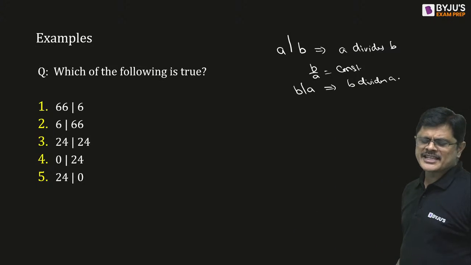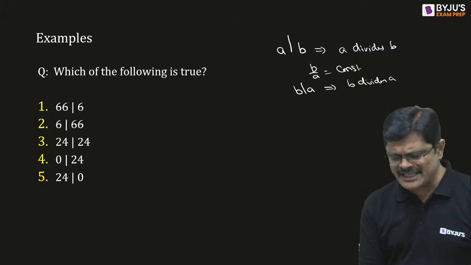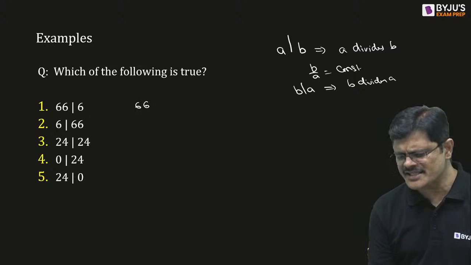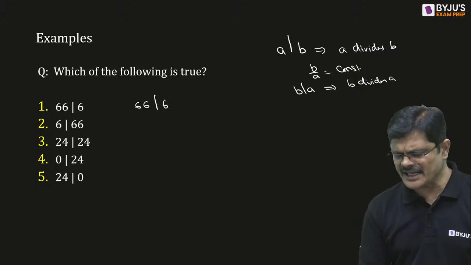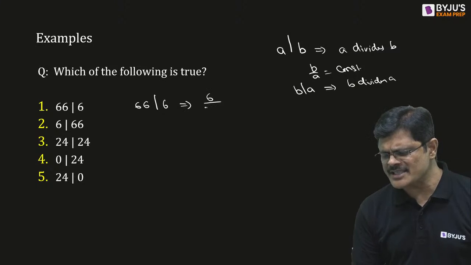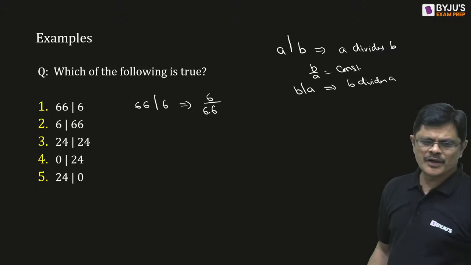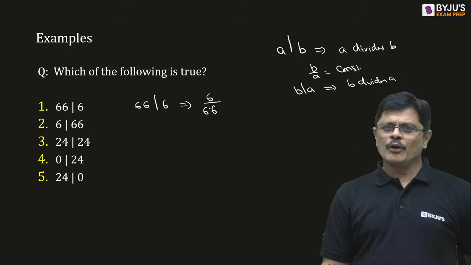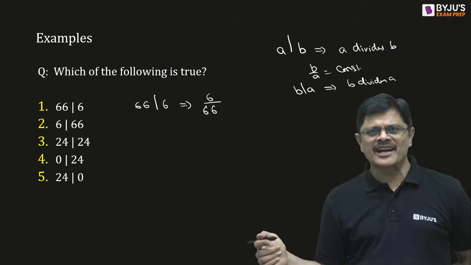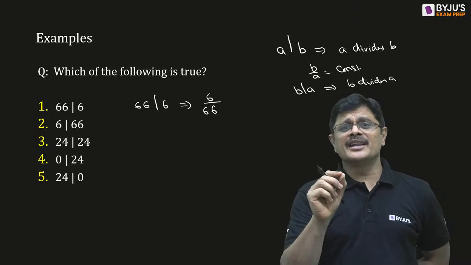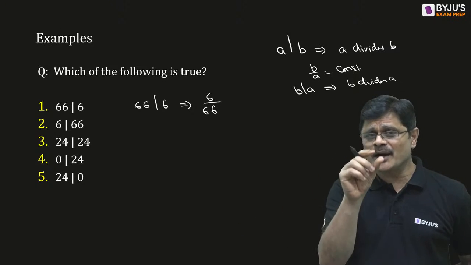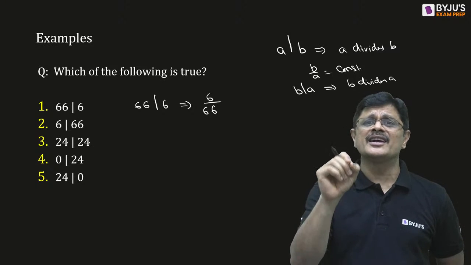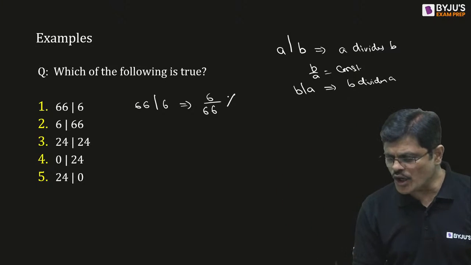So when you say 66 pipe 6, that is 66 divides 6. Is it correct? The meaning is you are considering 6 by 66. Of course, here you may get some fractional value, but we are not interested in the remainders or fractional quotients, my dear friends. We are interested in integer values here. So it is not correct.